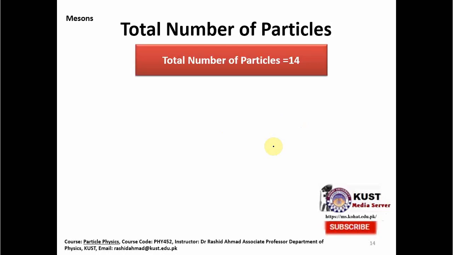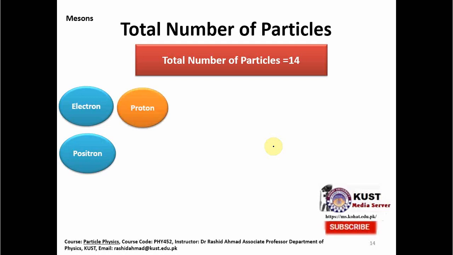famous way of looking at counting the number of particles. And you see how many particles we have now. We have the basic fundamental particle electron, we have a positron, then we have a proton, and then an anti-proton.